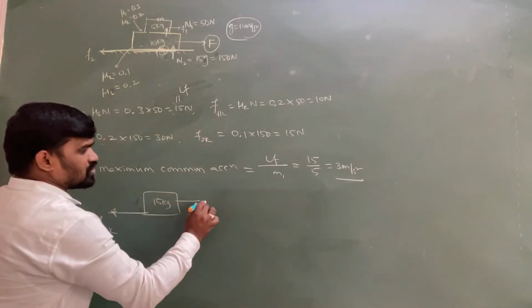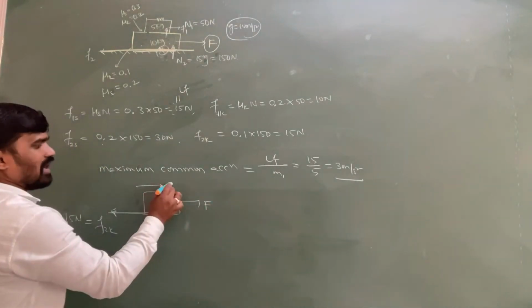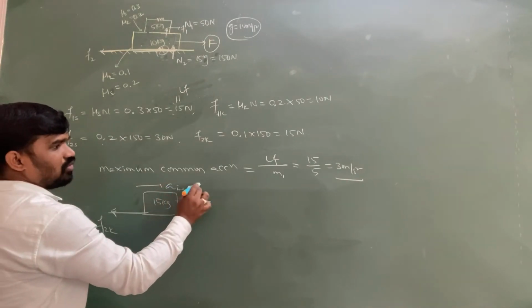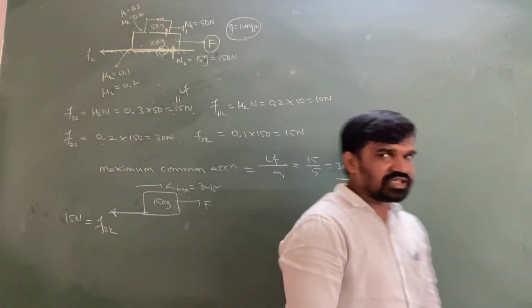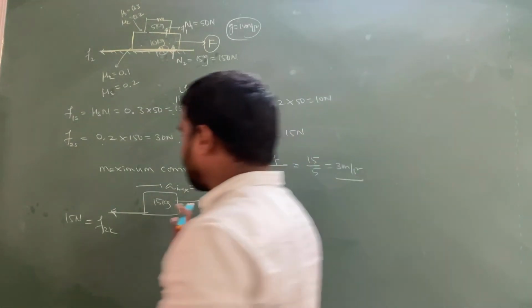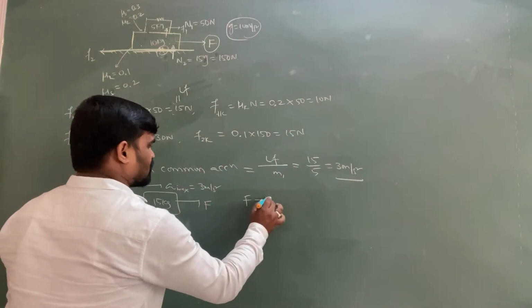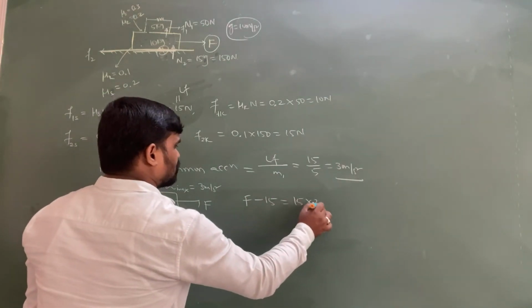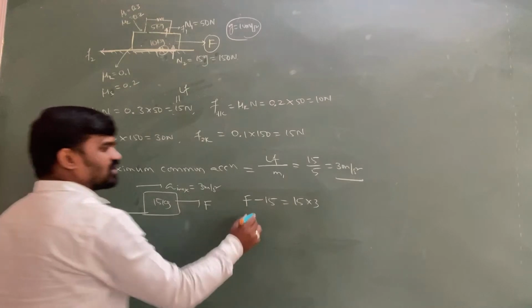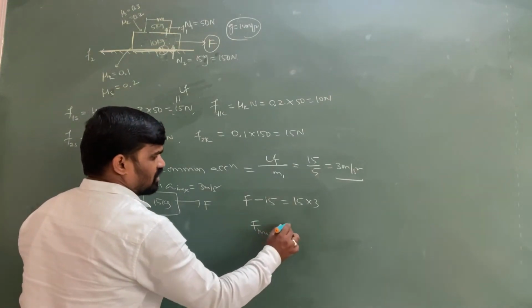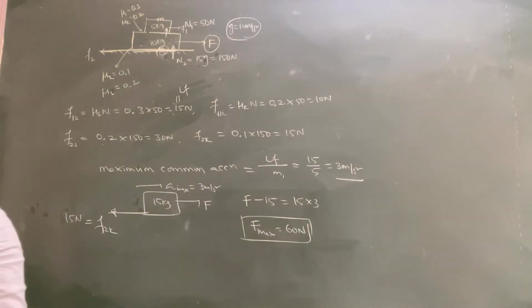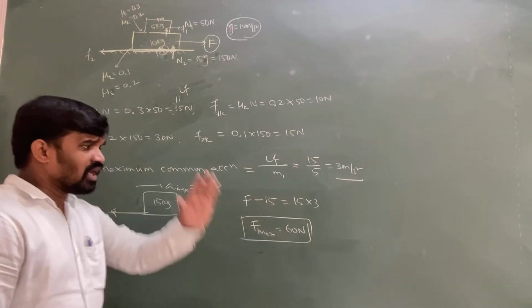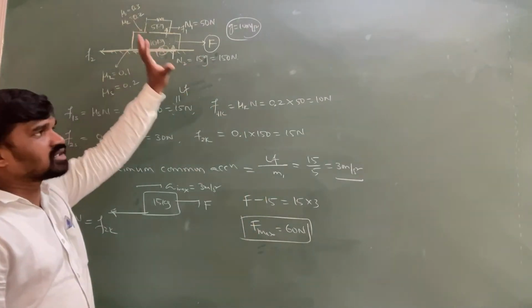So the applied force is F, we don't know this F max, and the maximum common acceleration a max is equal to 3 meter per second square. Net force is equal to force acting on the right side minus force acting on the left side. So F minus F2k: F minus 15 is equal to 15 into 3. 15 times 3 is 45, 45 plus 15, so F maximum is equal to 60 Newtons. There is a maximum force of 60 Newtons up to which both the blocks have common acceleration.